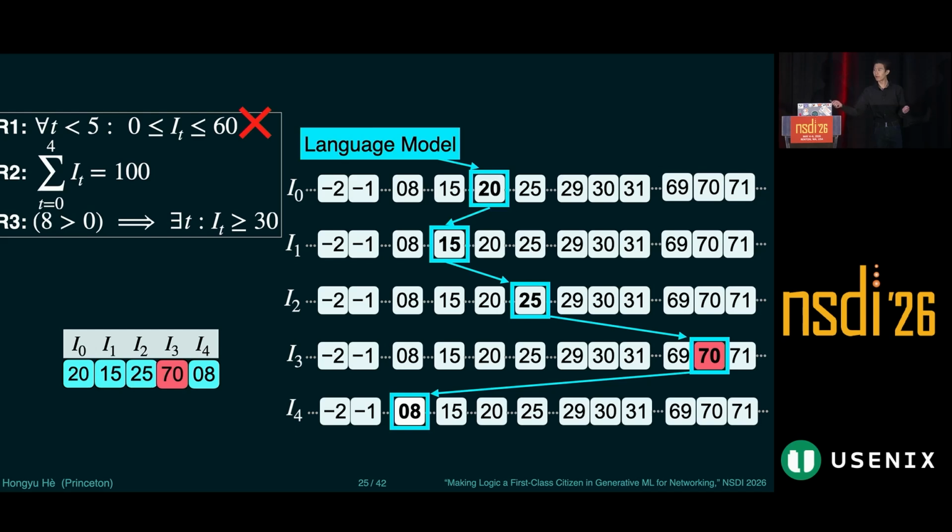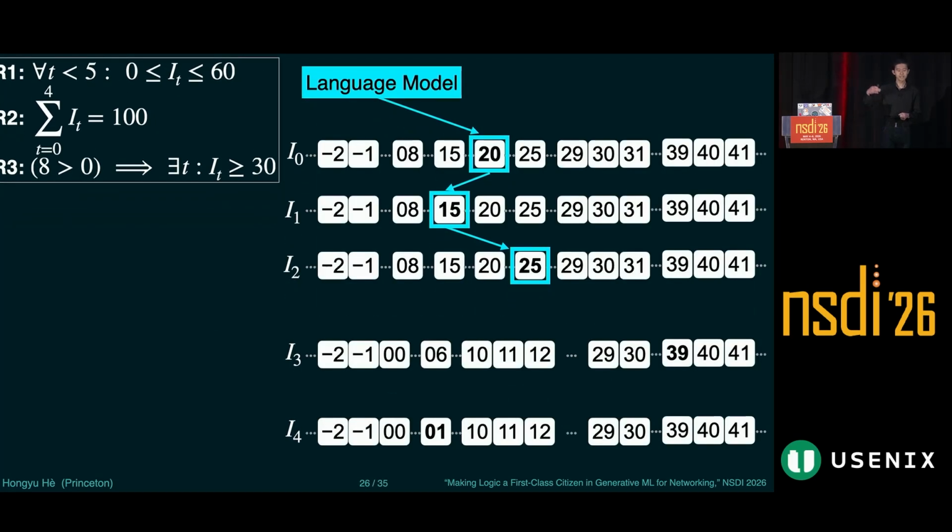And in fact, from that point on, it's no longer possible to satisfy R2 anymore, because the values don't add up to 100. So instead of correcting the final output of the language model, NetNomos enhances the inference process itself.